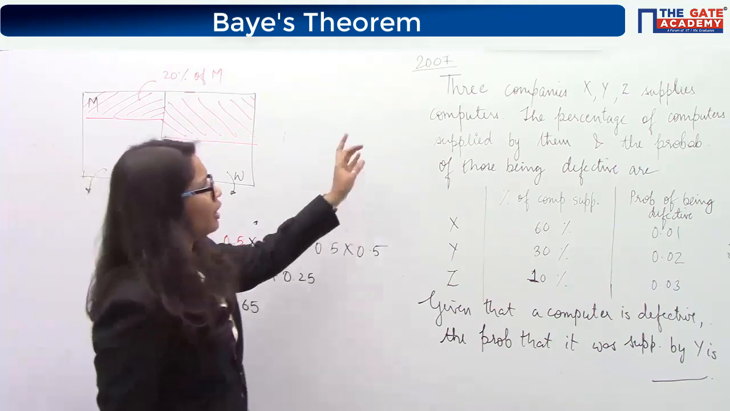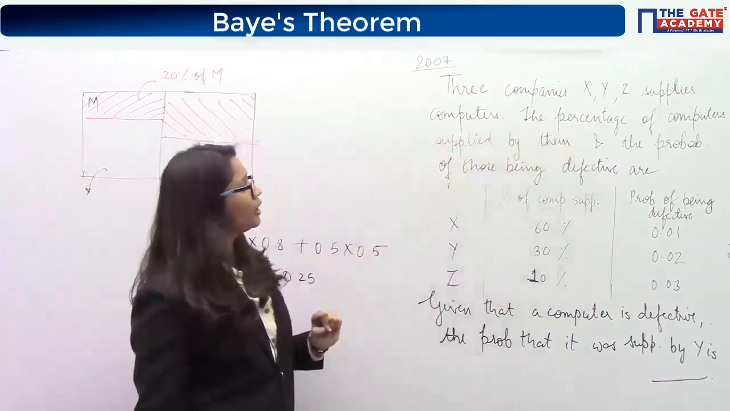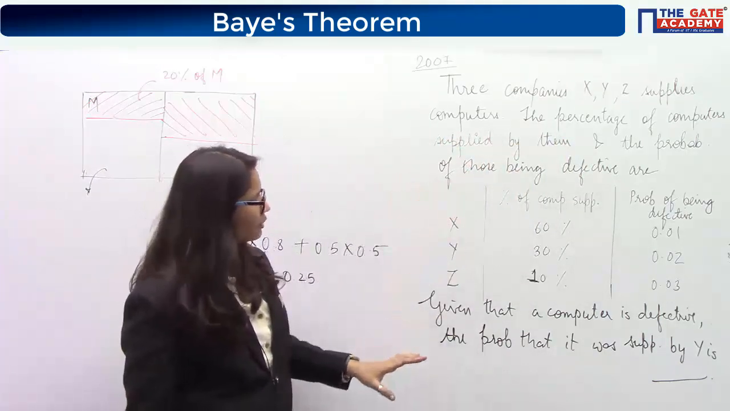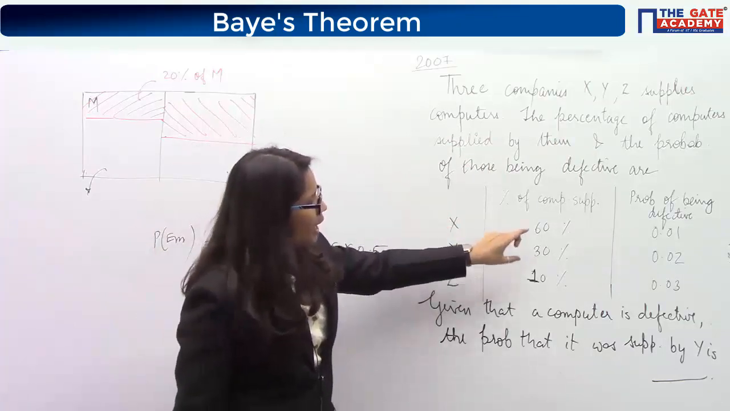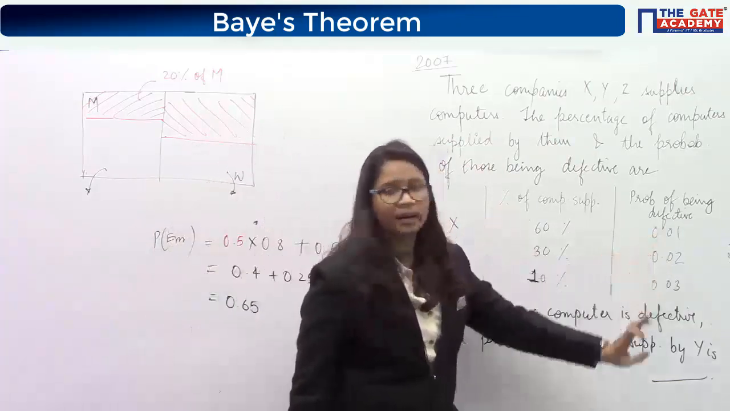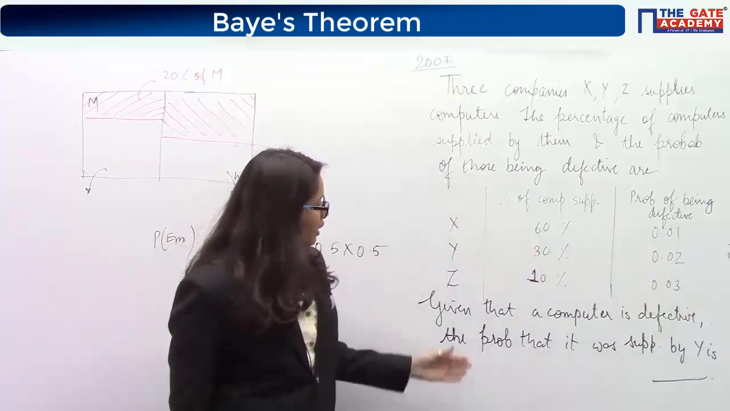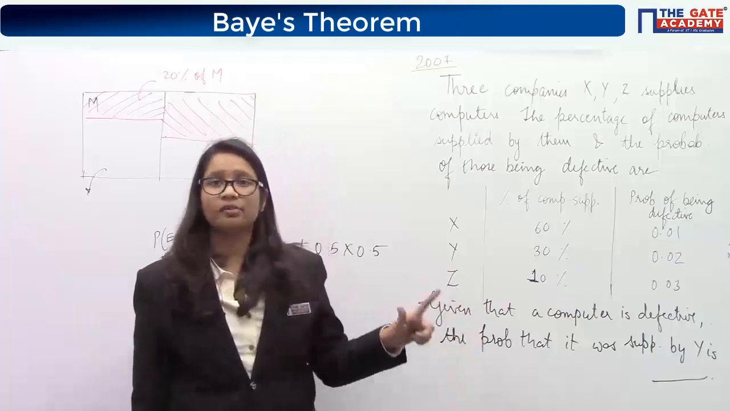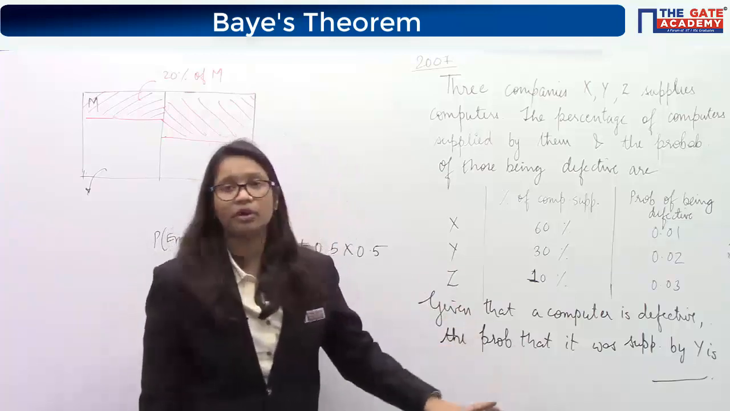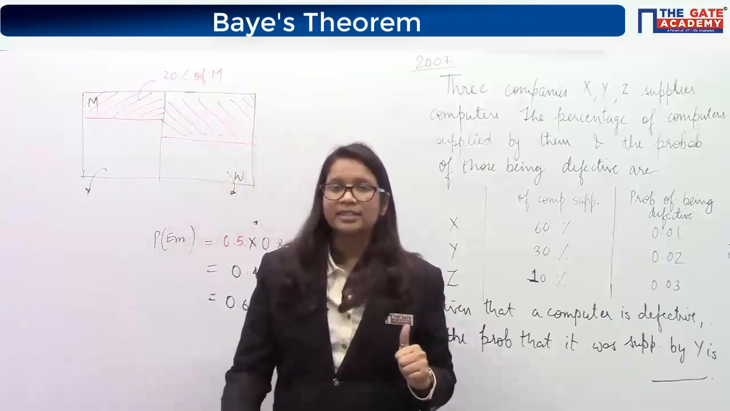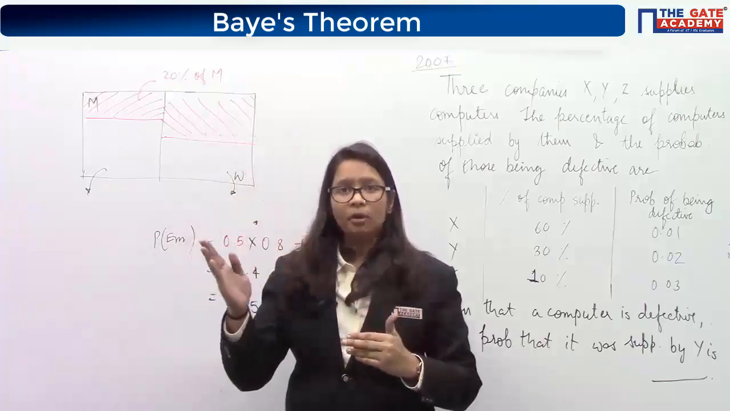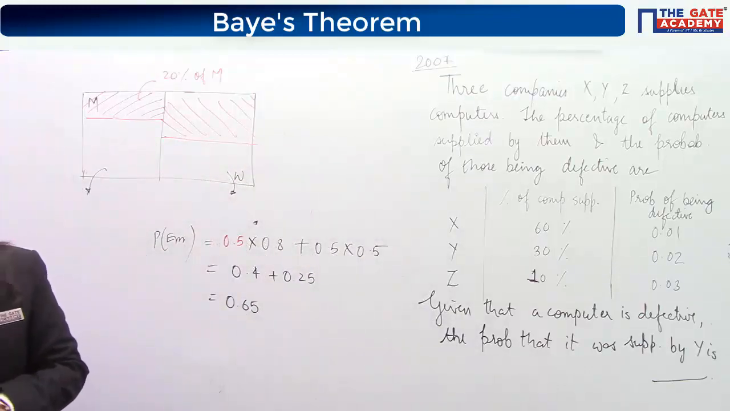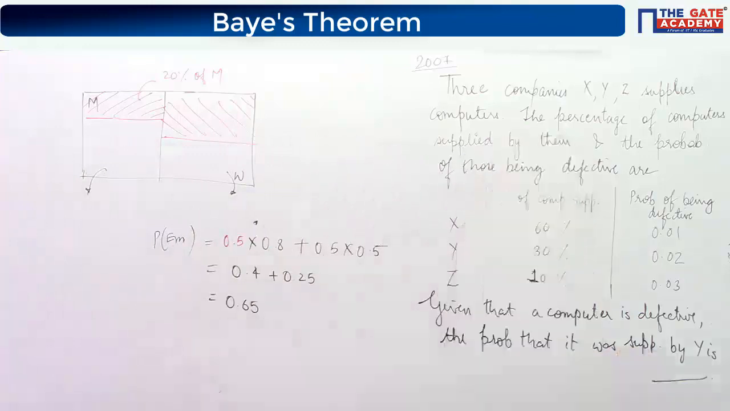I'll repeat the question. Three companies X, Y, Z supply computers. The percentage of computers supplied by them and the probability of those being defective are given. So X is supplying 60%, and of those 60%, 0.01 are found to be defective. Similarly for Y and Z. Now it is given that the computer obtained is defective; what is the probability that it was supplied by Y? Should we use the Bayes theorem or the total probability theorem?